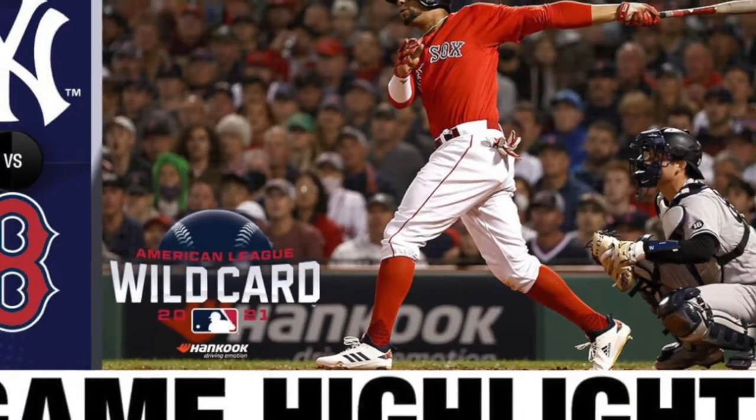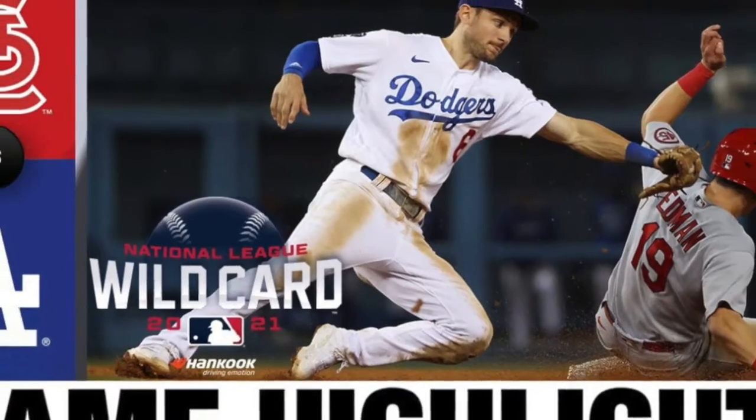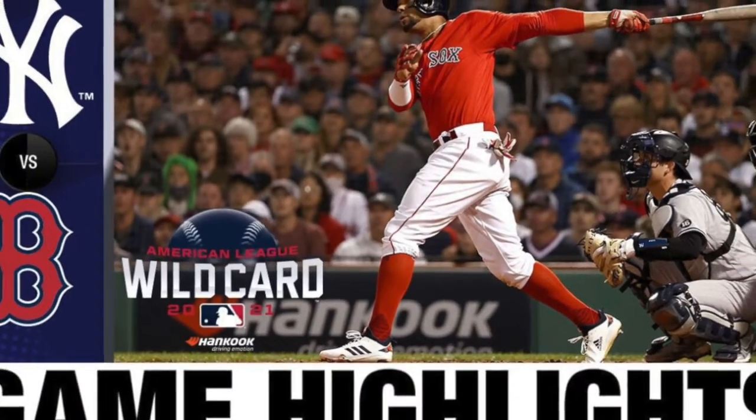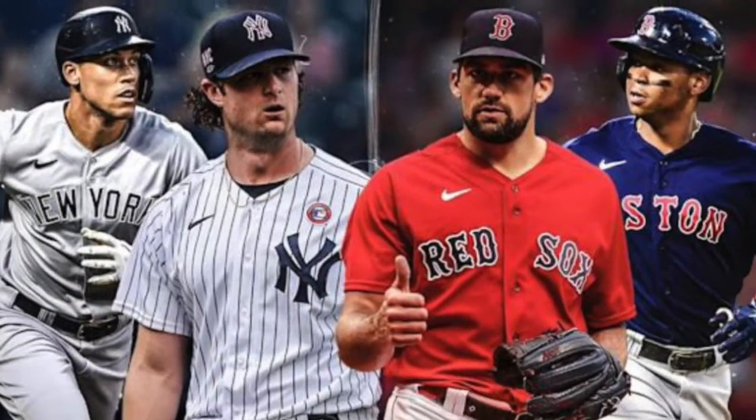Today, I'll be going over both of the junior and senior circuit wildcard games. First, let's start off with the Yankees and the Red Sox from Boston. Well, it was Gerrit Cole against Nathan Eovaldi.